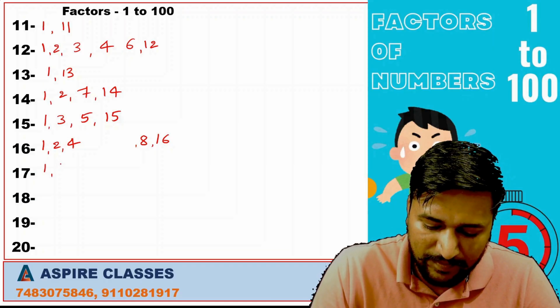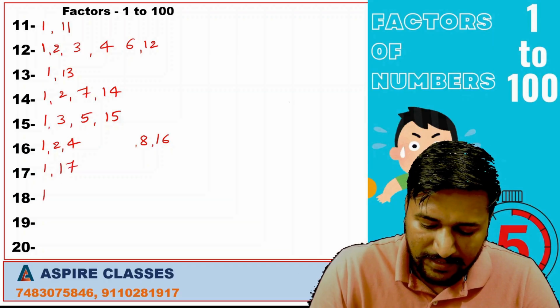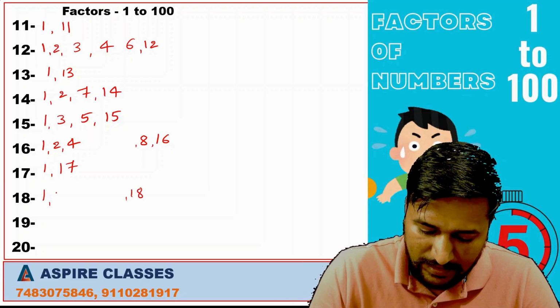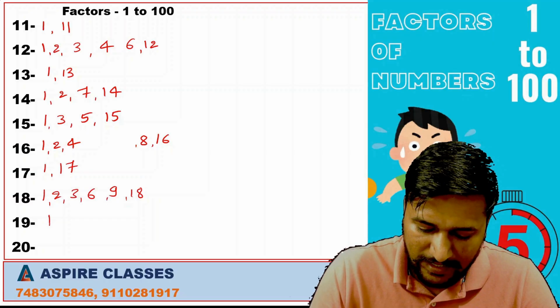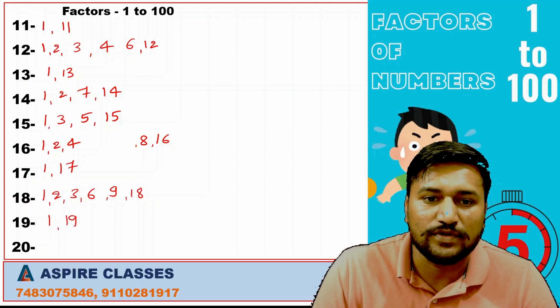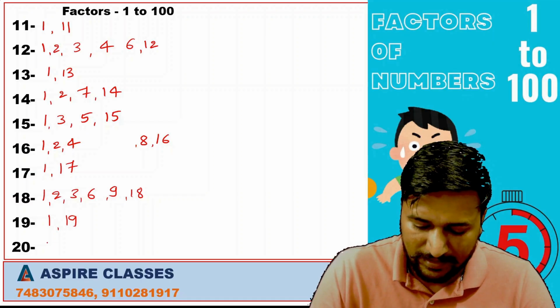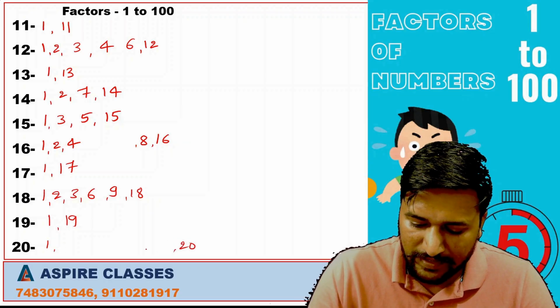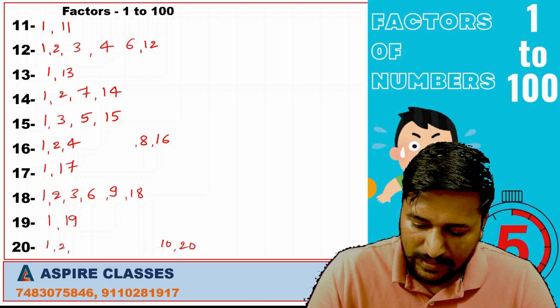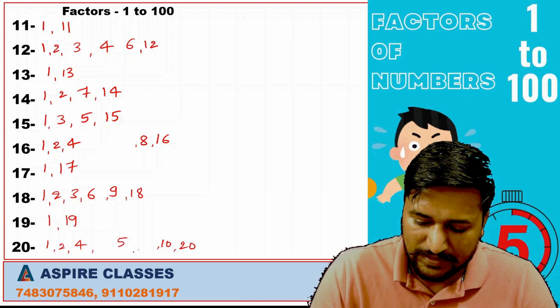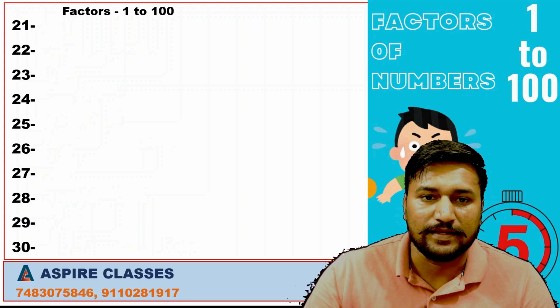Next, 17 is a prime number, 1 and 17. 1, 18, 2, 9, 3, 6. 19 is a prime number, so it has only two factors, 1 and 19. 1, 20, 2, 10, 4, 5. These are the factors of 20.